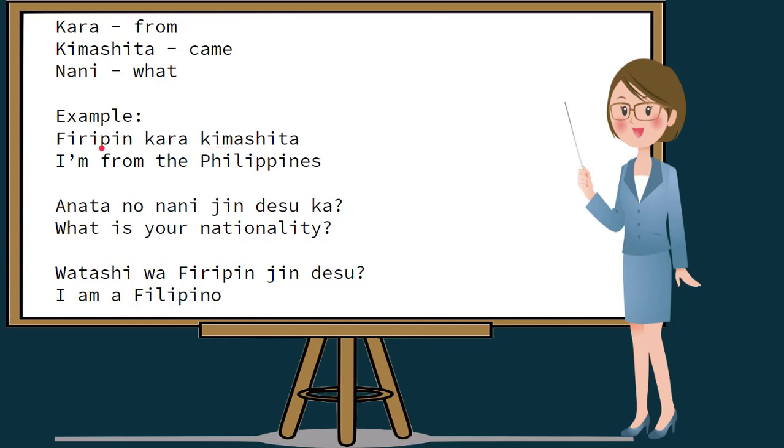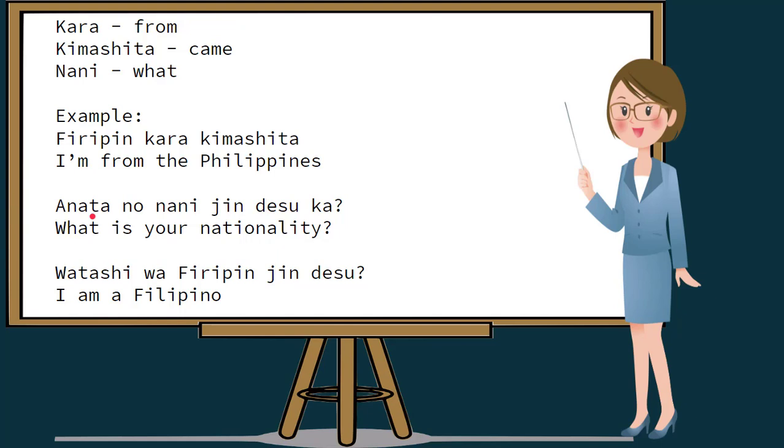Let's read this. Please repeat after me. Philippine kara kimashita. In English, I'm from the Philippines. If you are from America, you may say America kara kimashita, meaning I'm from America. If you are from Japan, you may say Nippon kara kimashita, meaning I'm from Japan.